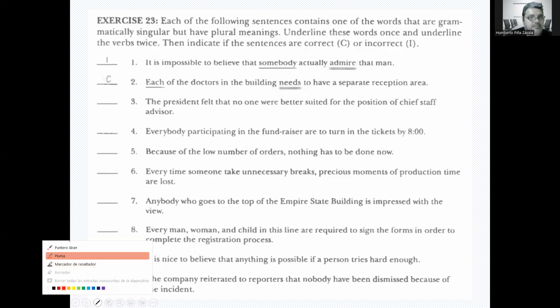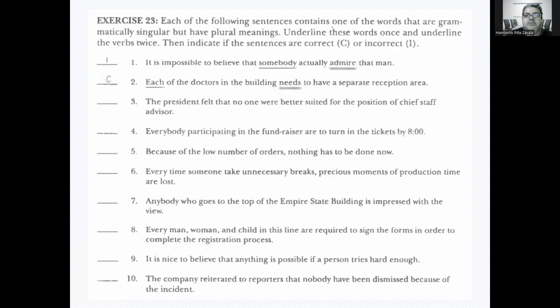Here it reads, each of the following sentences contains one of the words that are grammatically singular but have other meanings. So we're going to underline these words once and the verbs twice, and then check if the sentence is correct or incorrect. For the example, "It is impossible to believe that somebody actually admired that man." So somebody is a singular subject, so the verb should be singular too. So it should be "admires": it's impossible to believe that someone actually admires that man.